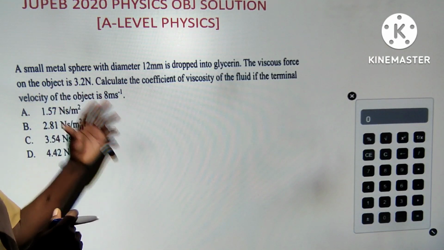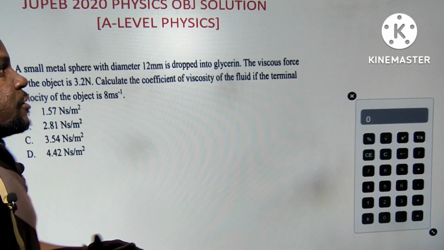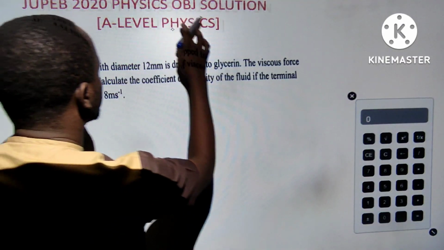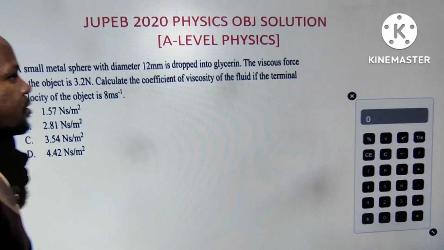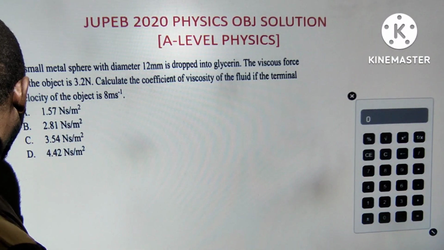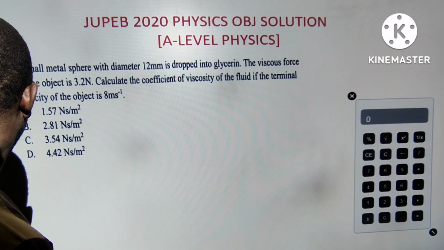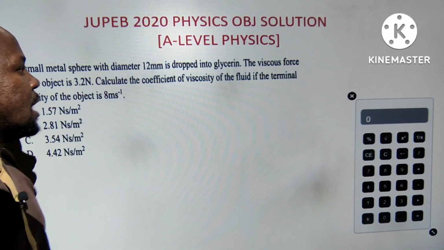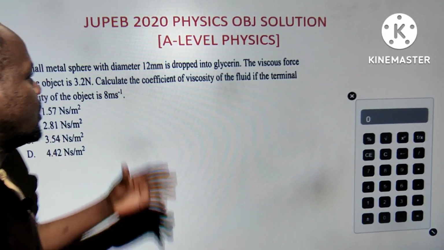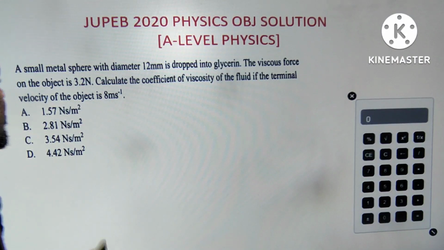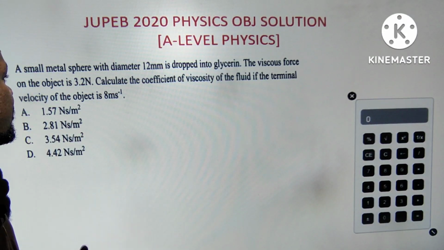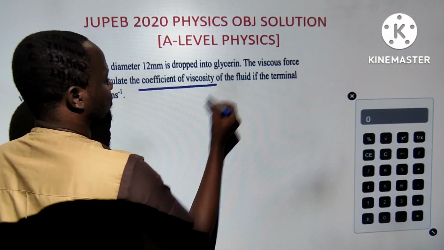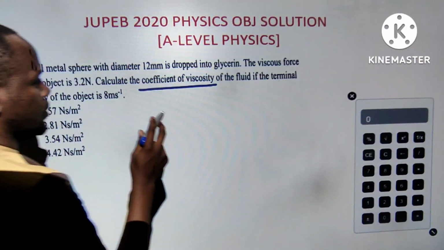A small metal sphere. I hope I am not cutting. Let's bring this so that you can see. We are still here at Mosaic Academy trying to provide solutions to questions. Now, a small metal sphere with diameter 12 mm is dropped into glycerin. The viscous force on the object is 3.2. Calculate the coefficient of viscosity, eta, of the fluid.